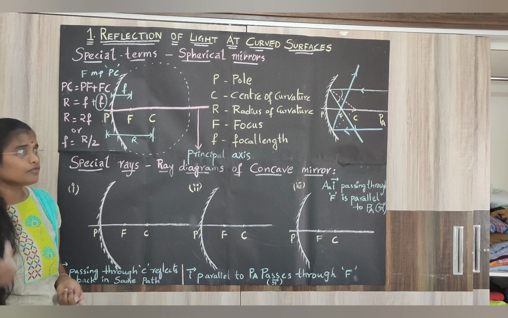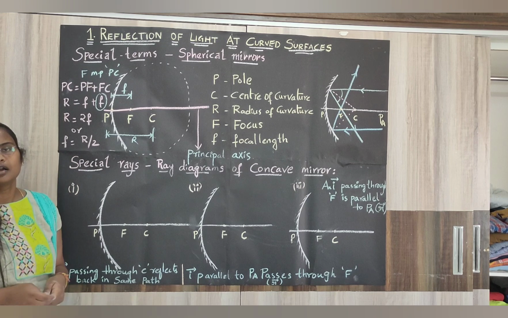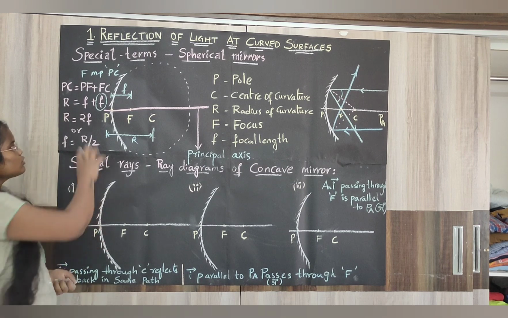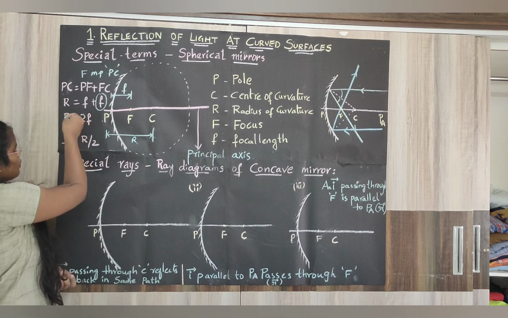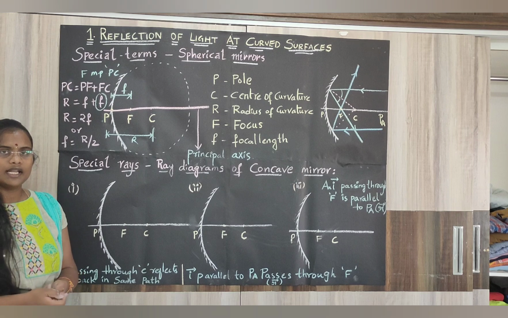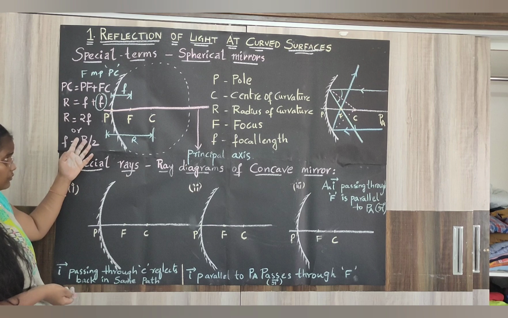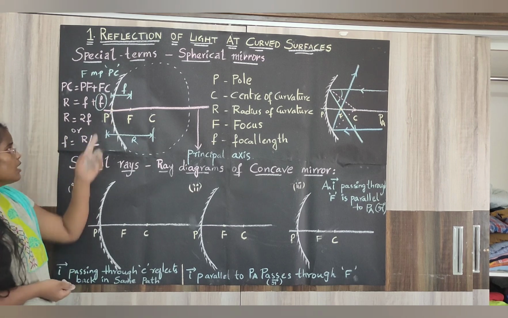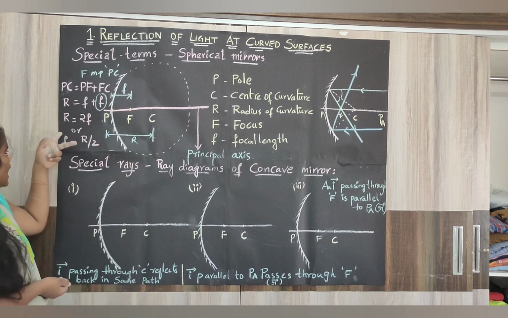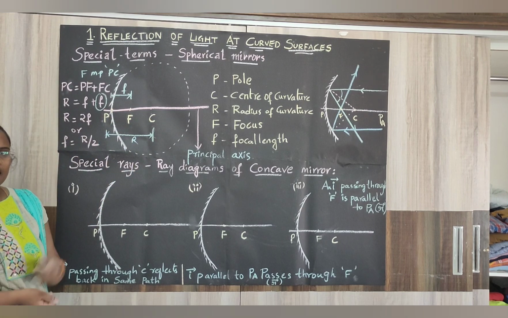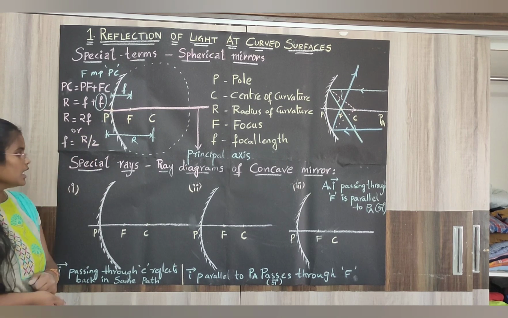That is, if you double the focal length, you will get radius, or if you halve the radius, you will get focal length. Yes or no? So, you will have some problems related to this radius and focal length in 1 mark questions in your final exam. And this is about special terms: pole, focus, center of curvature, radius and focal length, and the relationship between radius and focal length. Radius is double the focal length, or focal length is half of the radius.